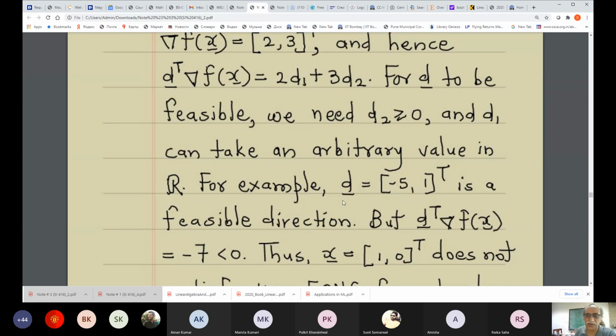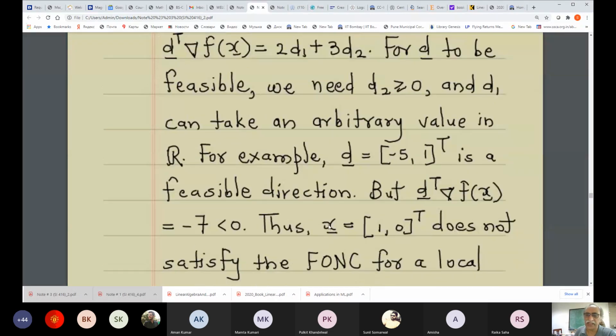For illustration's sake, let d be (-5, 1), and this is a feasible direction, because for d1 equal to -5, one can always get hold of some alpha naught, such that for alpha between 0 and alpha naught, this will lie entirely in the domain, that is, in the first quadrant of the R2 plane. Okay.